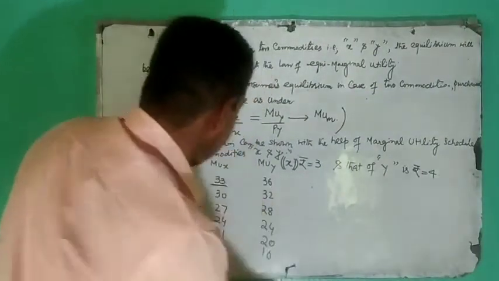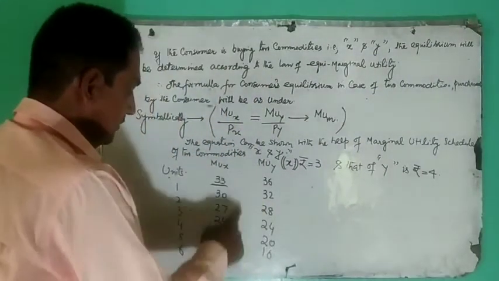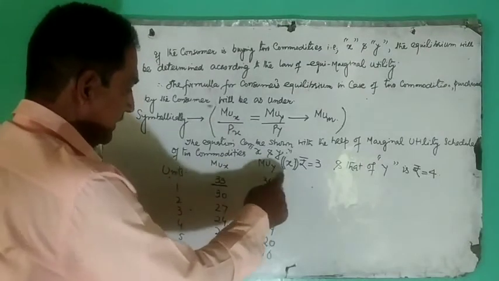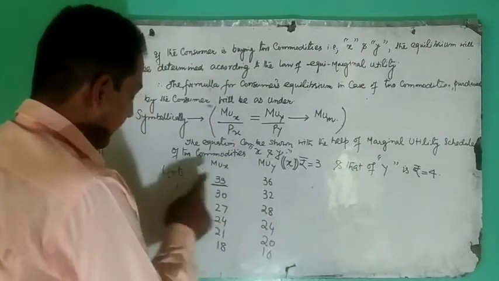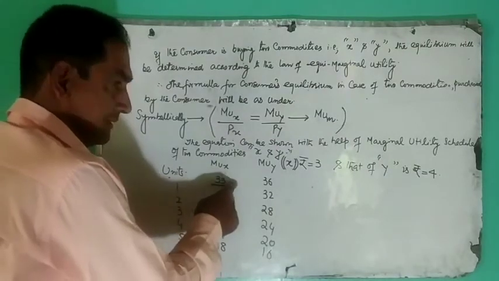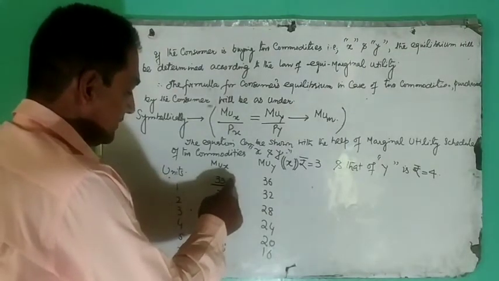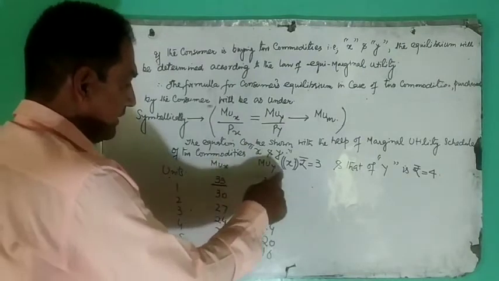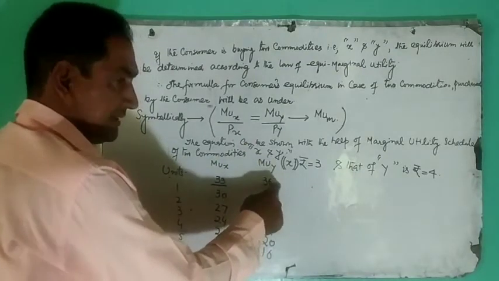I will repeat. This is the utility schedule of X and utility schedule of Y. When our consumer consumes first unit of commodity X, marginal utility of X is equal to 33 and marginal utility of Y is equal to 36.